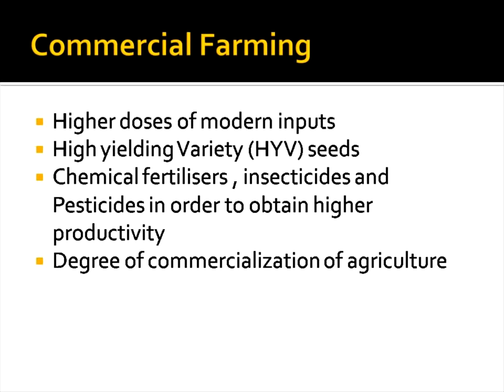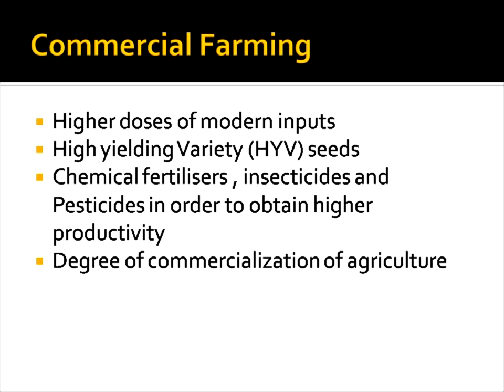And next is commercial farming. The third is commercial farming. Here higher doses of modern inputs are used most probably. What is that? Higher doses of modern inputs means high yielding variety, that is HYV, the short form we are calling high yielding variety. And chemical fertilizers, insecticides and pesticides in order to obtain higher productivity. That is the main thing.